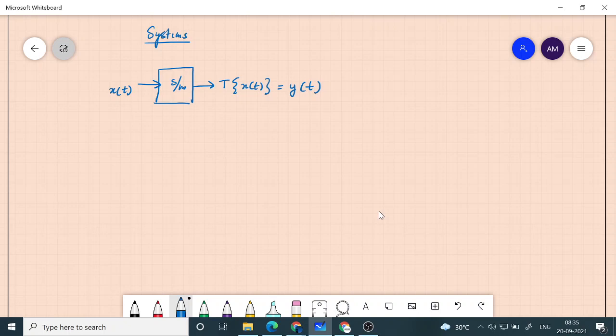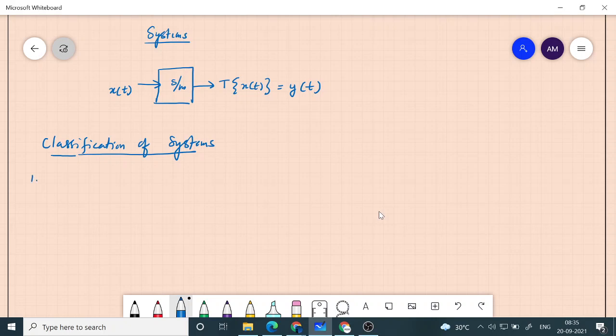Just like we have classified signals into various categories, we can also classify systems into various categories. So we are going to look at the classification of systems. Some of these classifications are very important with respect to this course.